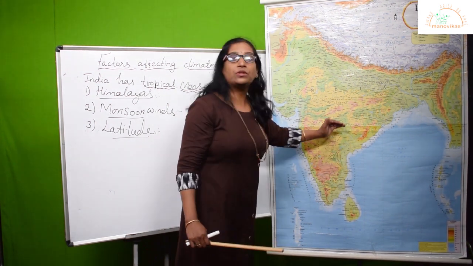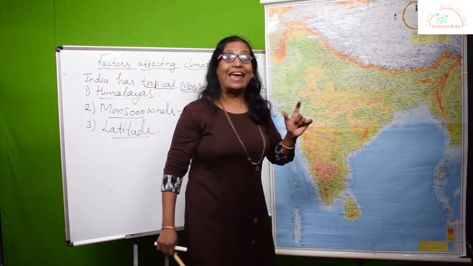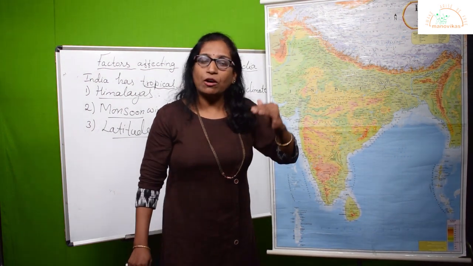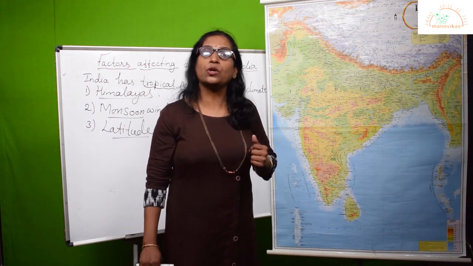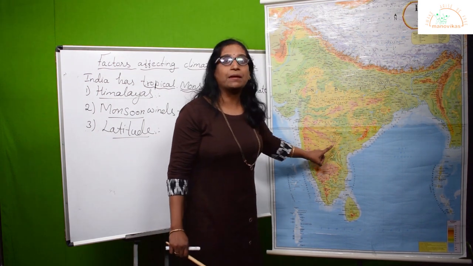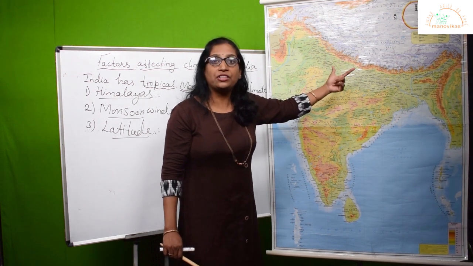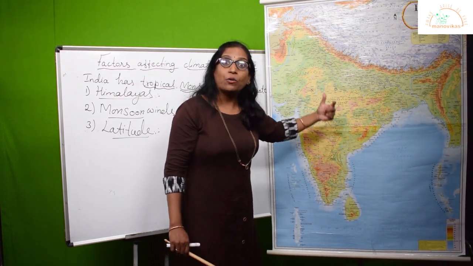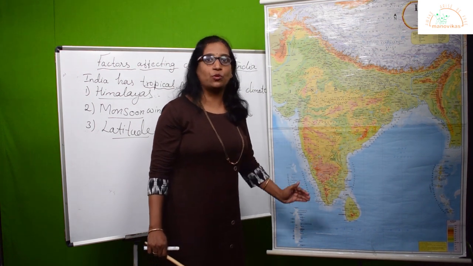We are closer to the equator, because the last latitude for India is 8 degrees north. So we are closer to the equatorial region, with a strong influence of the hot zone also. But still, the temperature in summer does not rise like in Rajasthan, where 48 reaches 50 degrees Celsius. This is because towards the south, India is a peninsula.